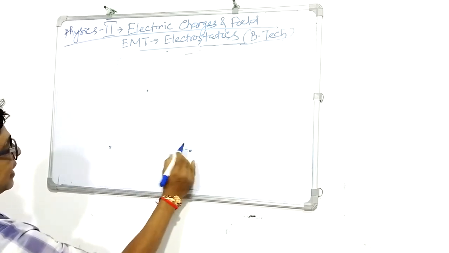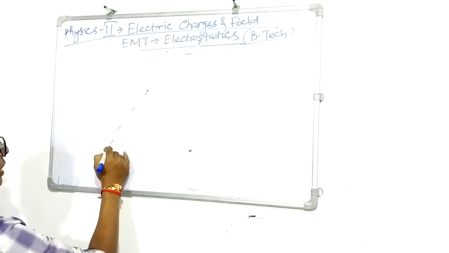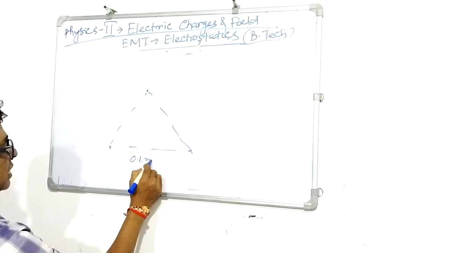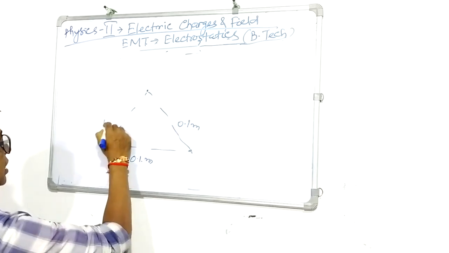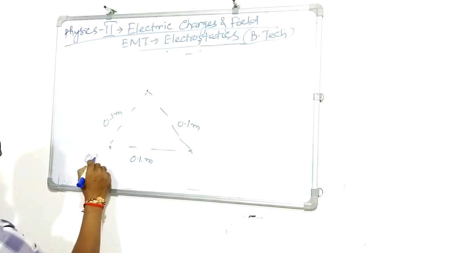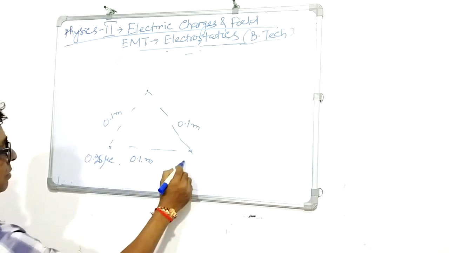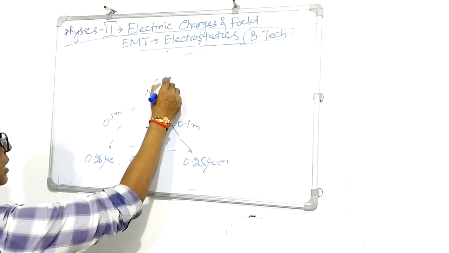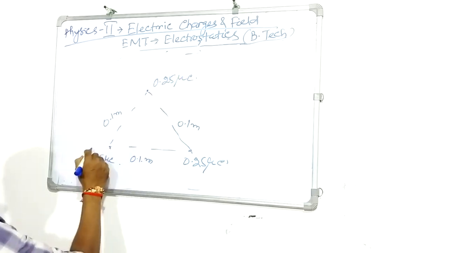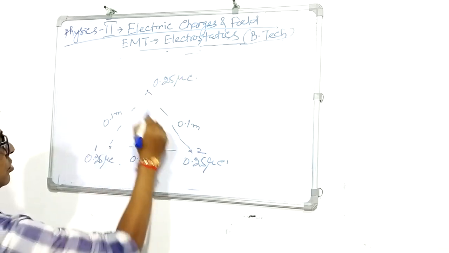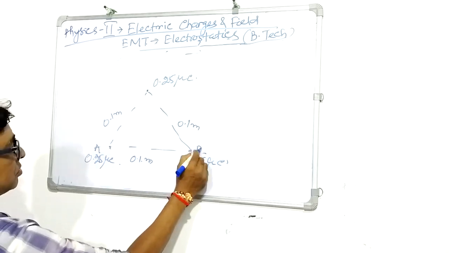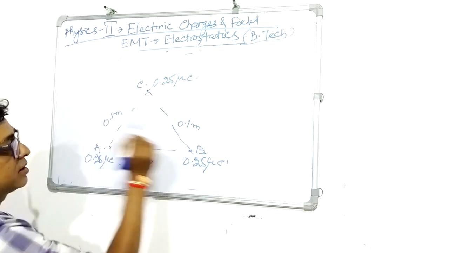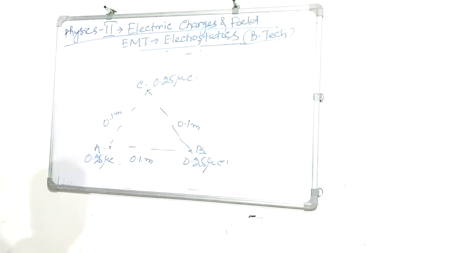Suppose three charges are placed on the vertices of an equilateral triangle. Suppose each side is 0.1 meter, and charges of 0.25 microcoulomb are placed on the vertices of the equilateral triangle. All are 0.25 microcoulomb. Suppose this one is A, this one is B, this one is C. Find the force on this charge due to these charges. So how to get the resultant of these two forces?